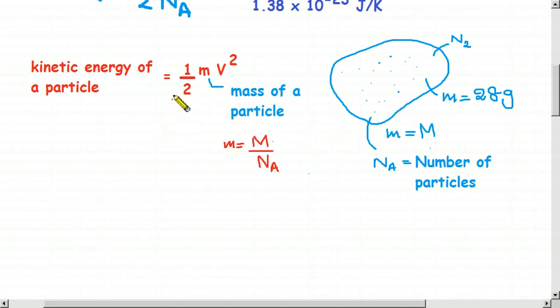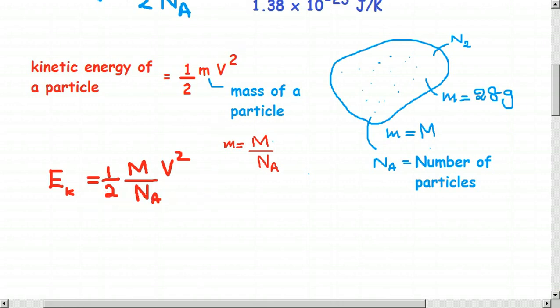So that is what we have to substitute here now. So let us do it now. Then equals half, instead of m we can write capital M divided by Avogadro's number, then v squared. So we are going to receive kinetic energy of a particle.